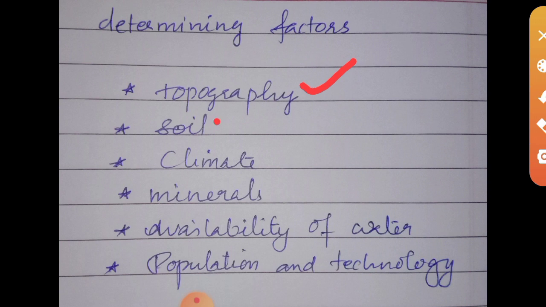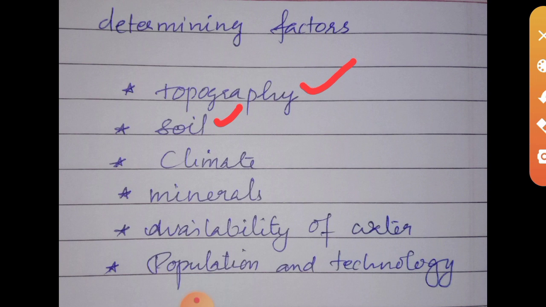The type of soil, different types of soils we have. For example, in India we have 6 major types of soil: alluvial soil, red soil, black soil, laterite soil, arid and desert soil, and mountain and forest soil. The type of soil also determines the land use of a particular place.